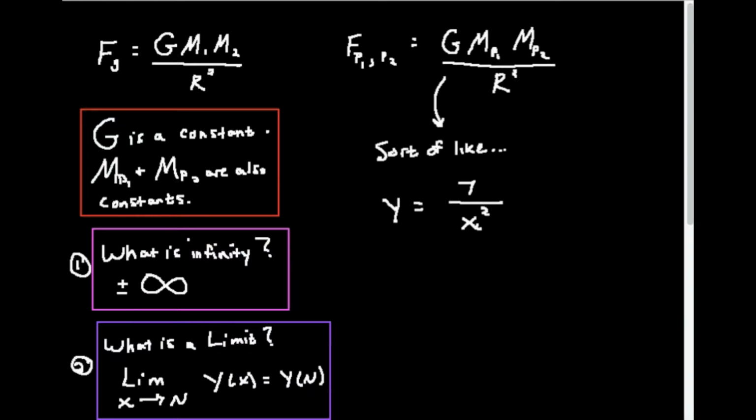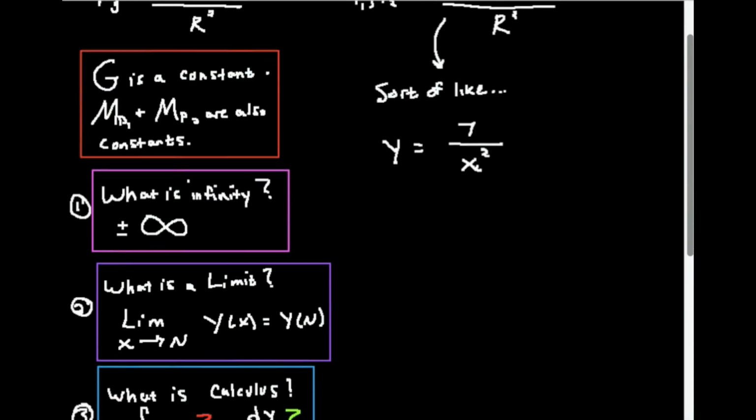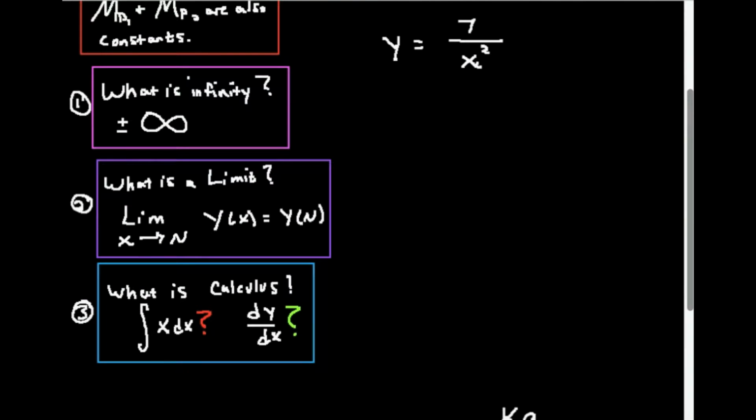This is actually something that was determined by Isaac Newton, or Sir Isaac Newton. This is the equation if you want to find out the force of gravity between two objects, M1 and M2, the gravity between them. And we're going to come back to that in a minute. But to do this, we have to answer three questions. Number one, what is infinity?